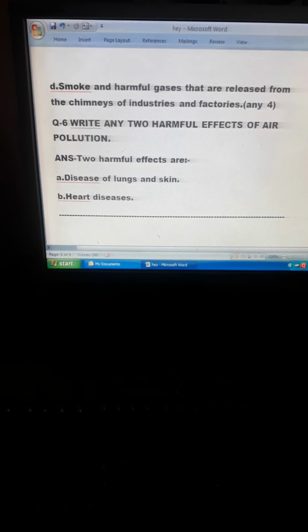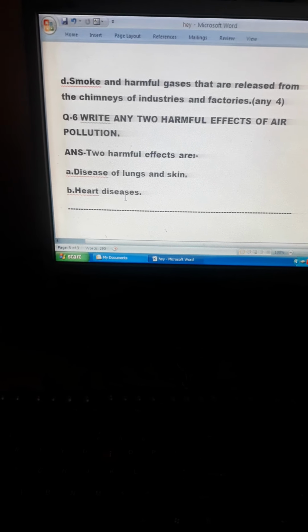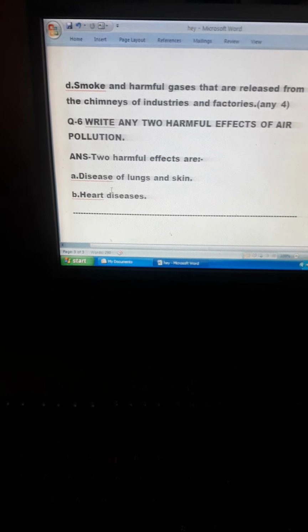Write any 2. Question number 6. Write any 2 harmful effects of air pollution. 2 harmful effects are disease of lungs and skin, heart disease. I have given 2. You can write any 2 of your choice.